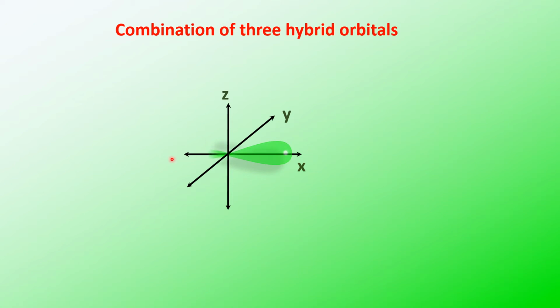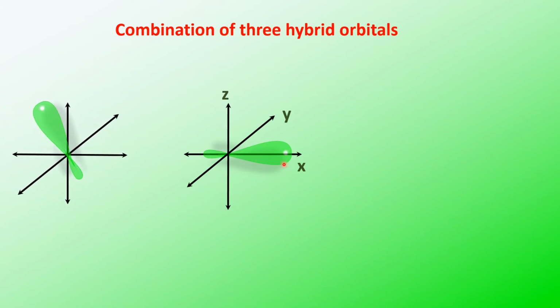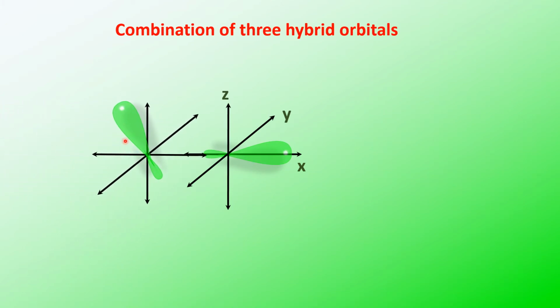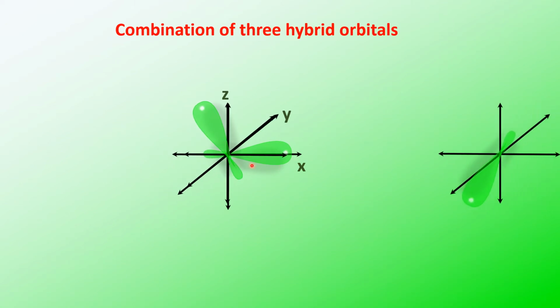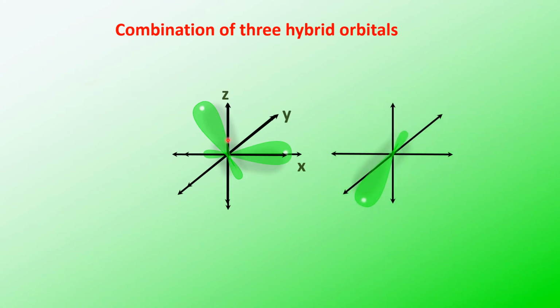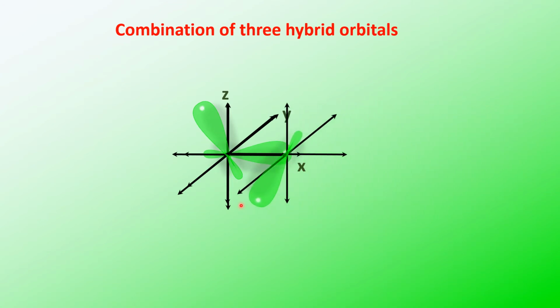So this is one sp2 hybrid orbital, just now we have seen. And now if this is made to combine with the other one, the second sp2 hybrid orbital will merge with this. And the other sp2 hybrid orbital, if it is made to combine with these two, it appears like this.